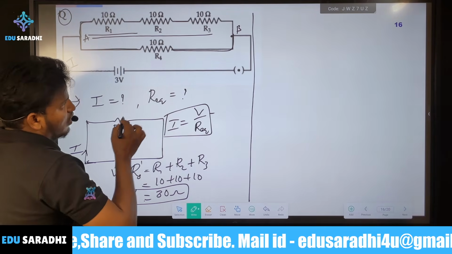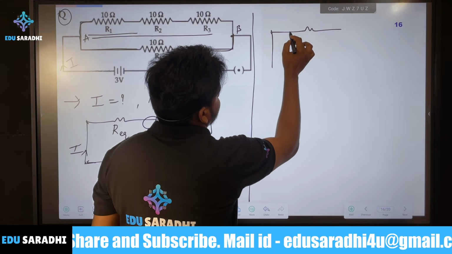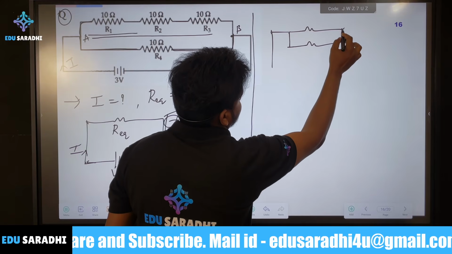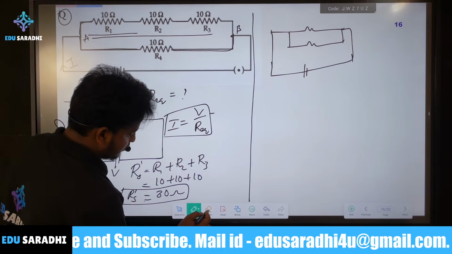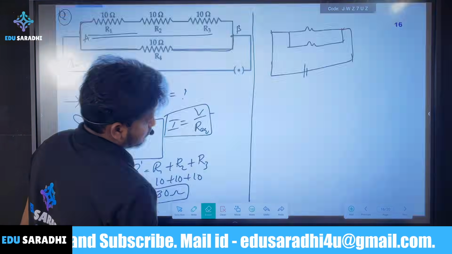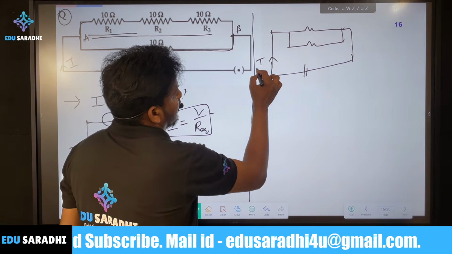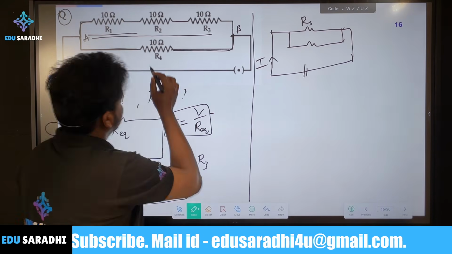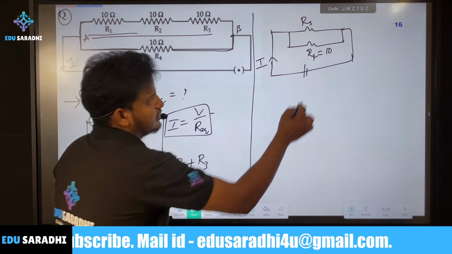Now we will draw a simple circuit again. Here one more, and one more. This point we can take, or else you can take this one only. Now here current is flowing, so this is R, then this one is how much? R4. So R4 is how much? 10. This is 10 ohms.